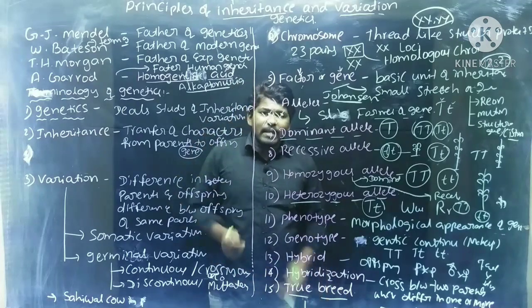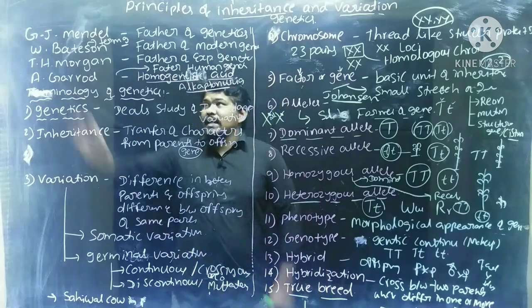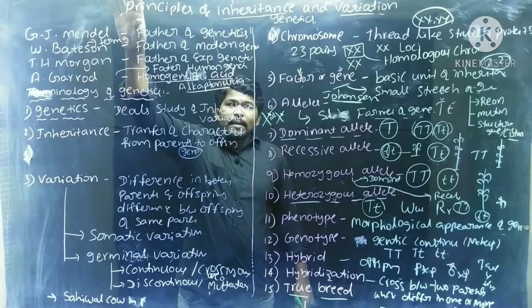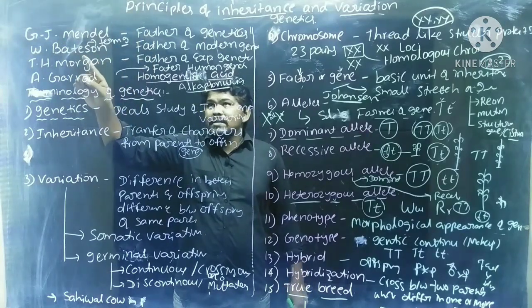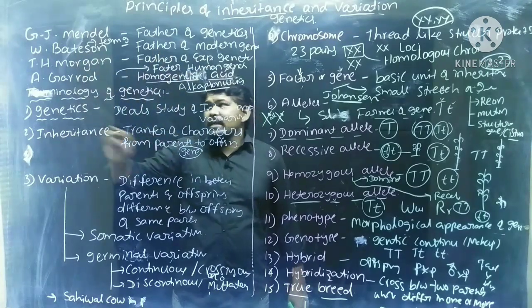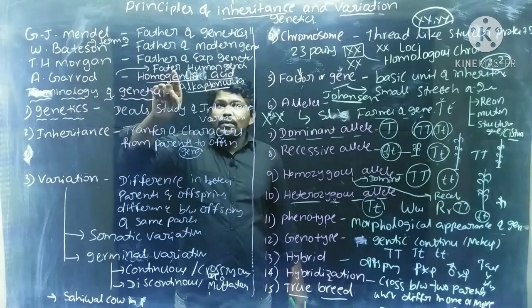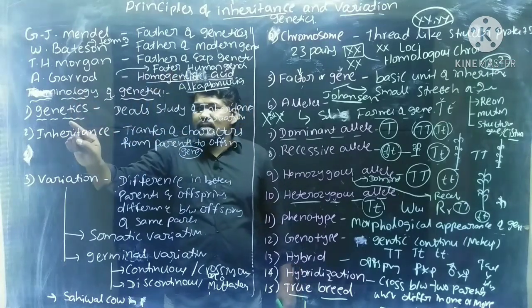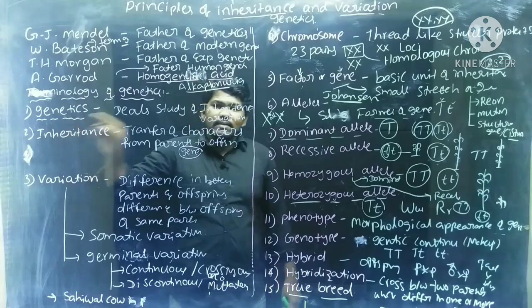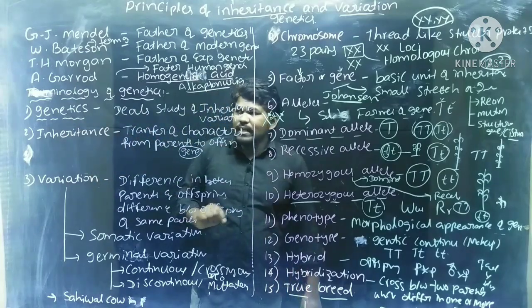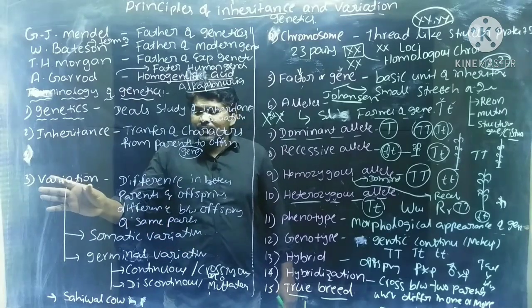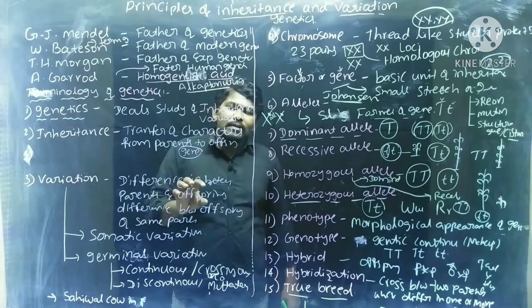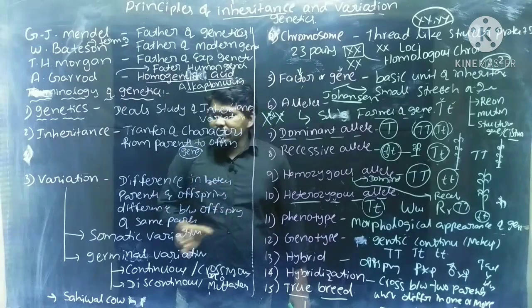That is about the terminology of genetics. Once again, Mendel is the father of genetics. Bateson is the father of modern genetics. Morgan, father of experimental genetics. Garrod, father of human genetics. Genetics deals with the study of inheritance and variation. Inheritance means transfer of characters from parents to offspring. Variation means difference between parents and offspring, and between offspring also.